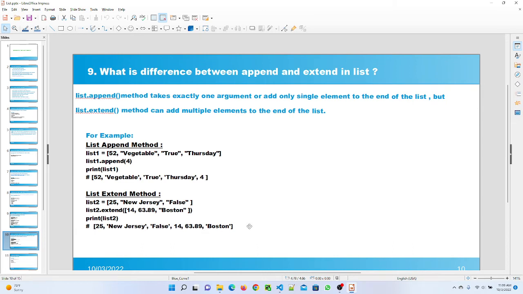So we have to understand that the list.append method only adds a single element at the end of the list, and with the list.extend method we can add multiple elements to the end of the list.